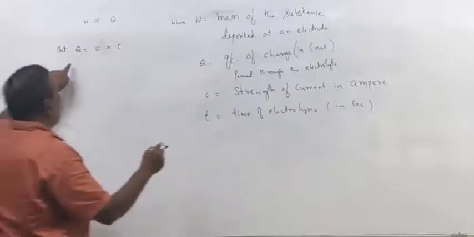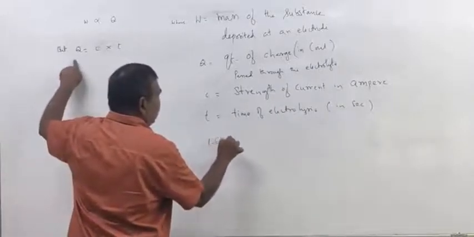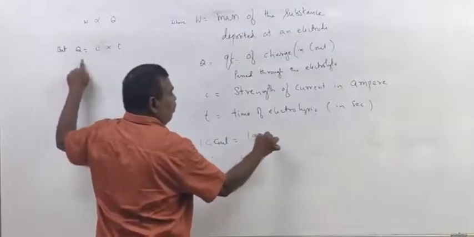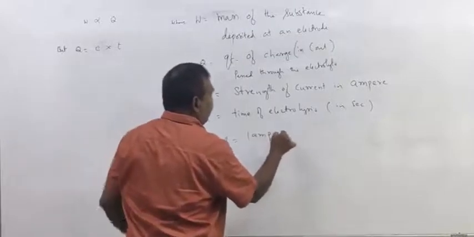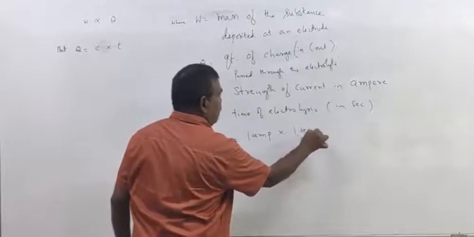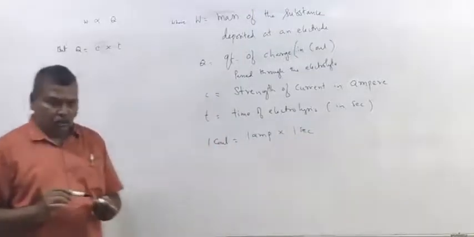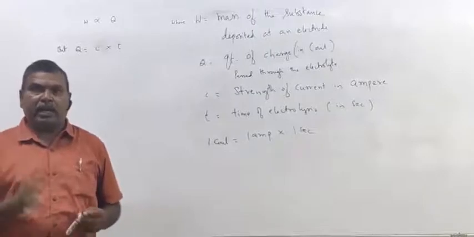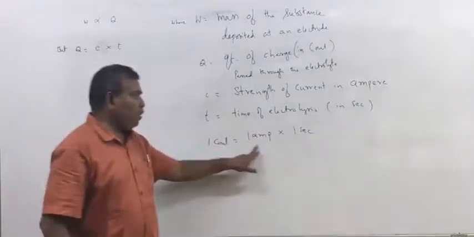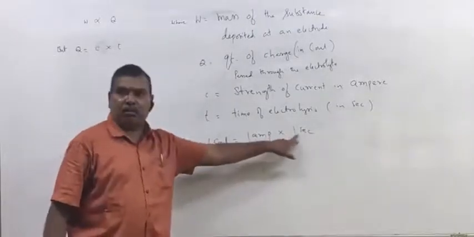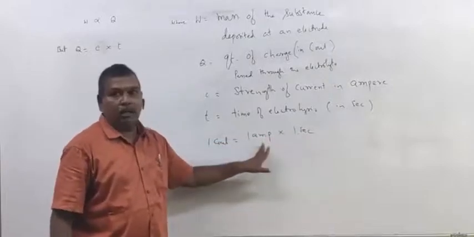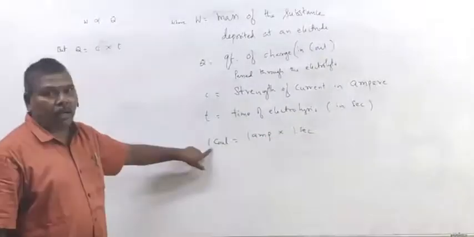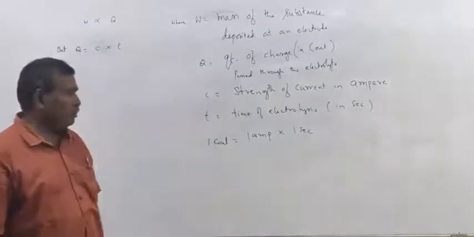So 1 coulomb is equal to 1 ampere current into 1 second. If 1 ampere of current is passed for 1 second, then the charge entered in the electrolyte is said to be 1 coulomb.